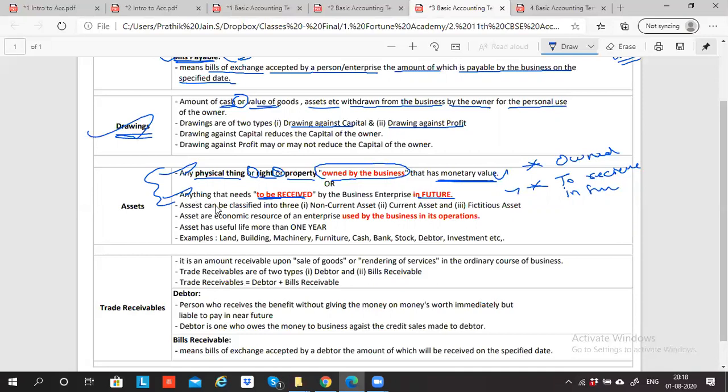Smriti, you went out. Did you miss anything major? Were you there when I explained the concept of owned and to be received in future? Smriti? Your voice is very mild. Can you talk a little louder?